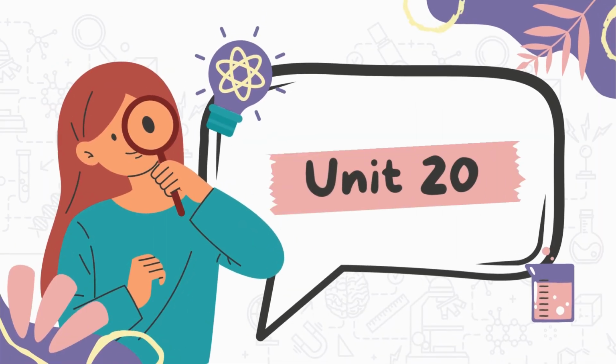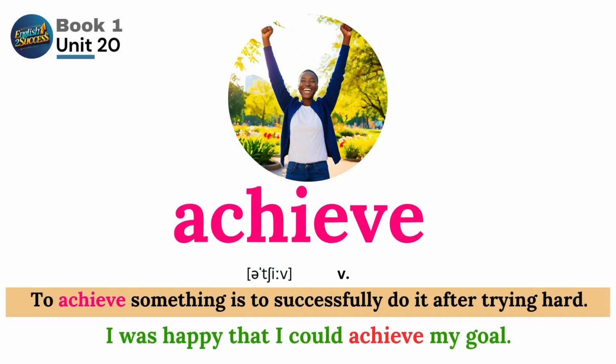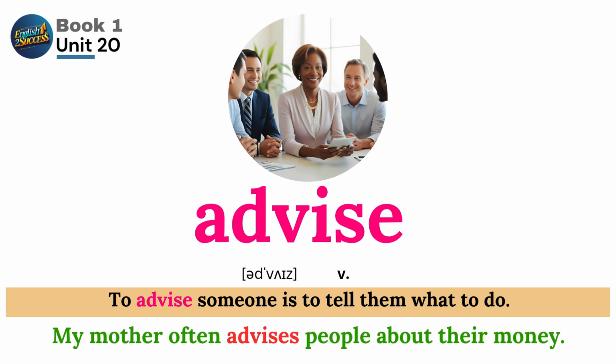Unit 20. Word list. Achieve. To achieve something is to successfully do it after trying hard. I was happy that I could achieve my goal. Advise. To advise someone is to tell them what to do. My mother often advises people about their money.